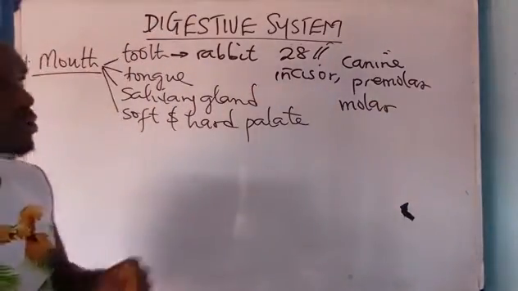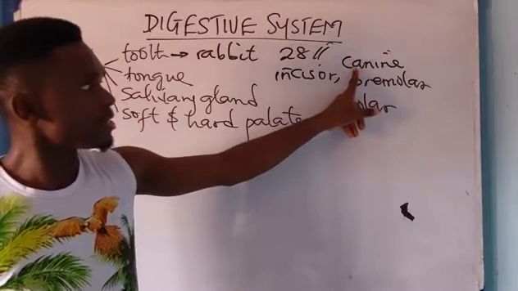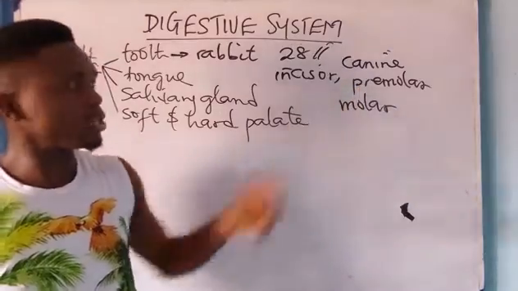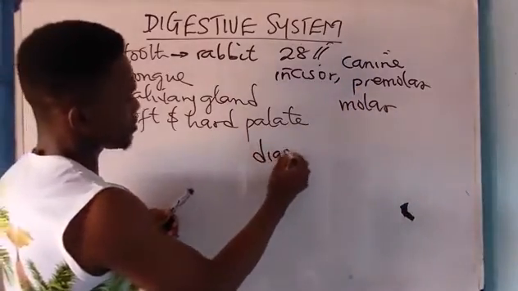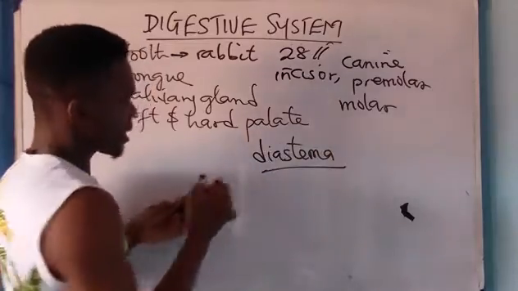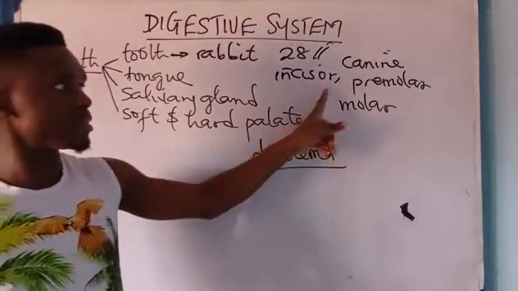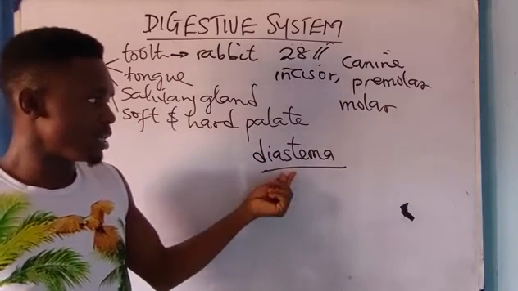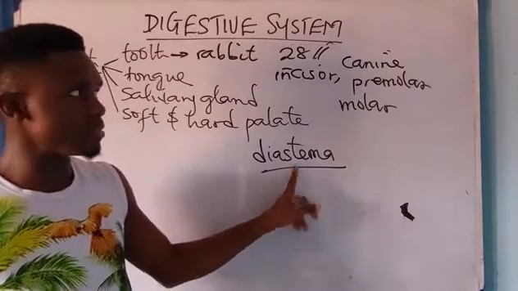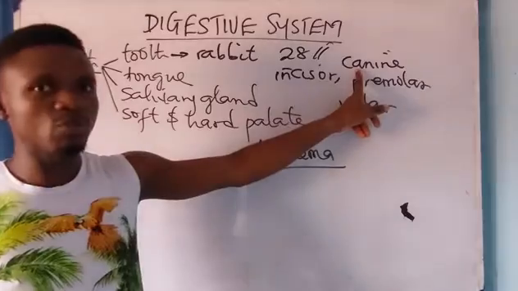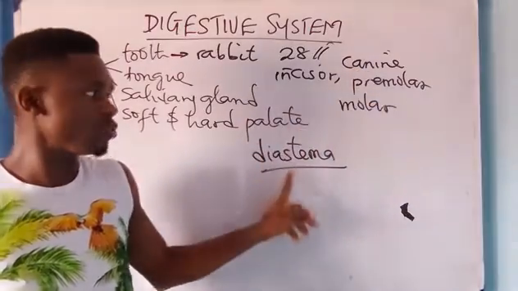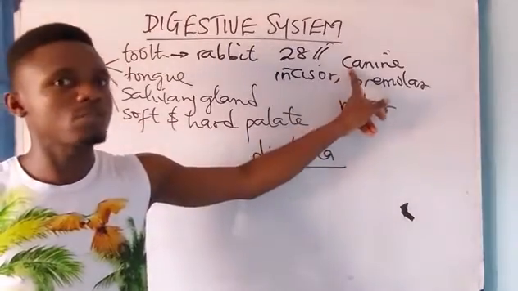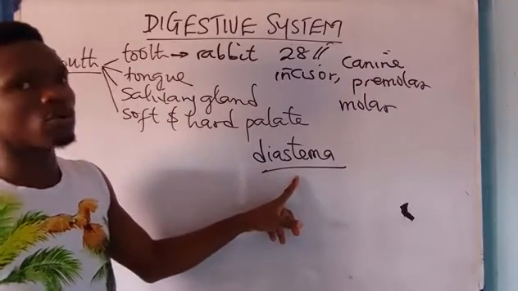Now, going to the fact that canine is absent, the space between the last set of incisor and the first set of premolar is called diastema. Diastema is replacing canine. Canine is meant for tearing of flesh. Therefore they do not have the ability to tear flesh, because canine is absent and it has been replaced by a space called diastema. Diastema is found in herbivores.